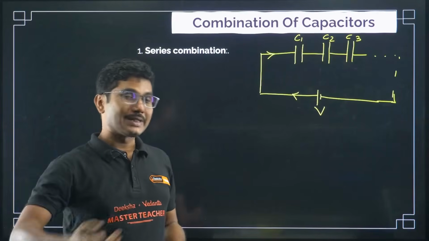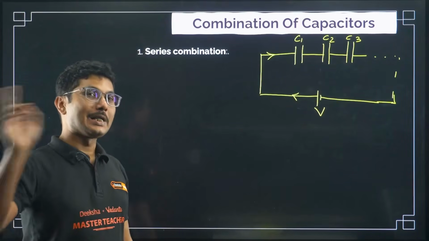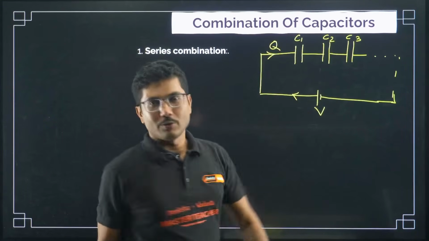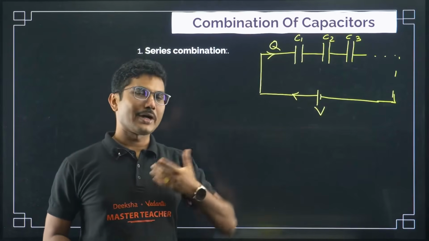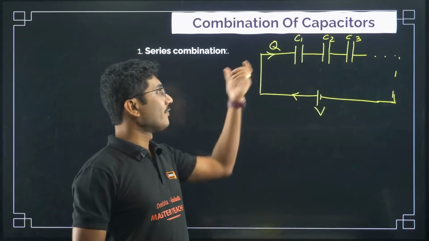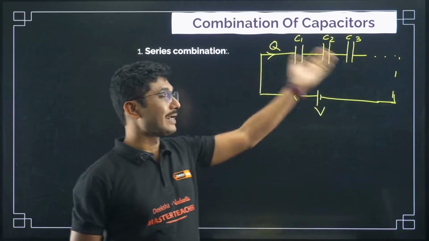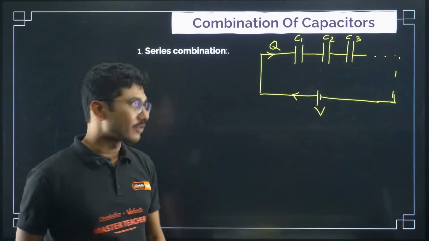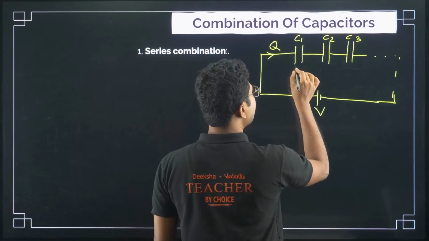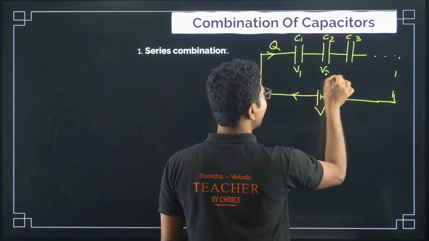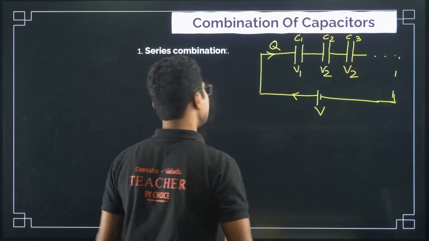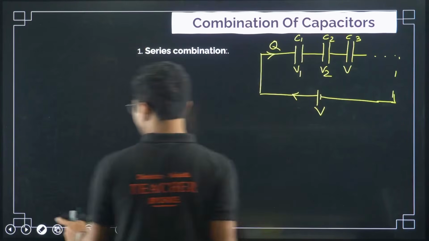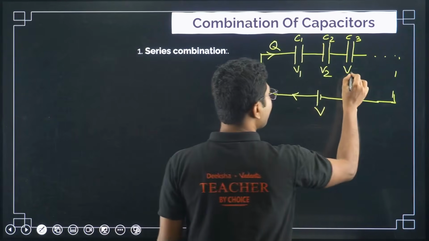But in case of capacitance, current has no value. You have to multiply current with time to get charge. Because current is constant, you can take a certain time interval, and after that time interval, the charge going through the circuit will be constant. So charge flowing in the circuit will be constant, whereas voltages across these components will be different. It is not directly connected, right? So directly not connected means voltage will be different for all the parts.